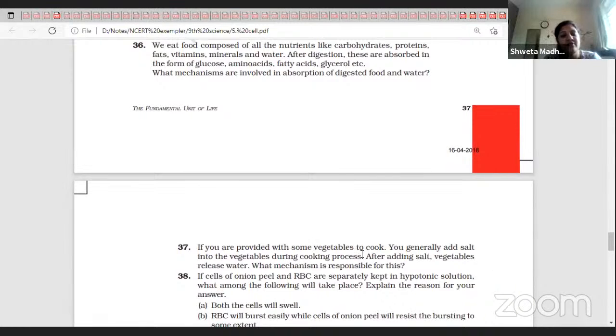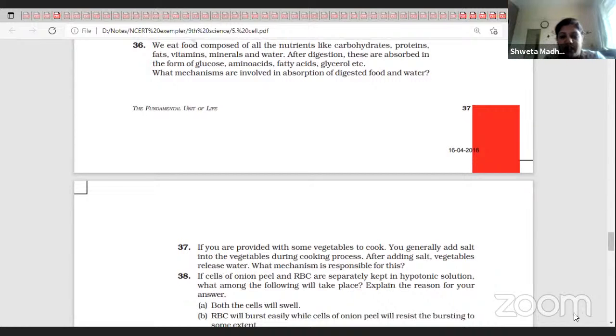If you are provided with some vegetables to cook, you generally add salt during the cooking process. After adding salt, vegetables release water. What mechanism is responsible for this? Ma'am, osmosis, water comes out. Yes, movement of water has taken place, so it is osmosis. Movement of water is always osmosis, and anything other than water is diffusion. Clear? Yes, ma'am.